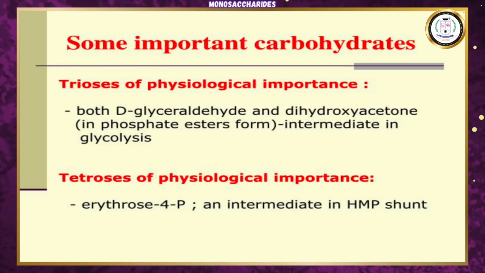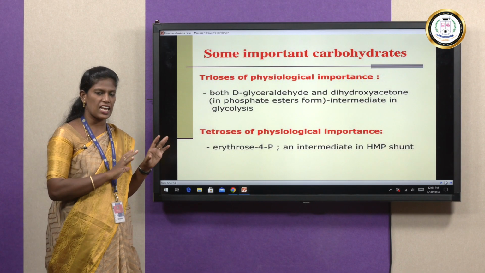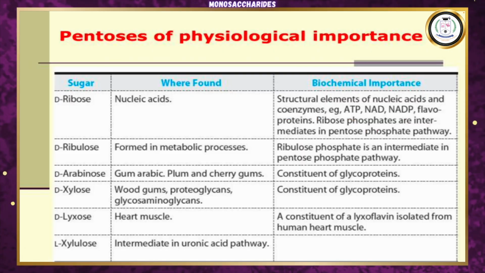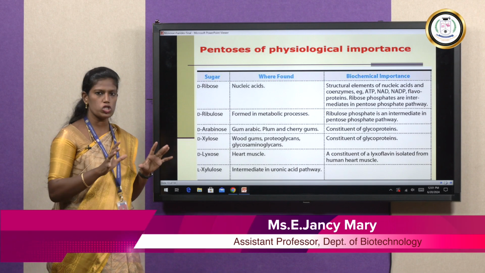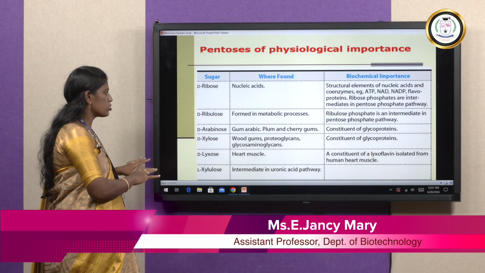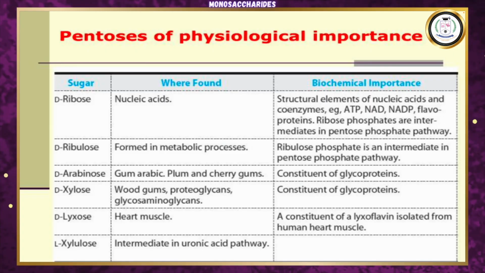Some important carbohydrates among trioses, tetroses and pentoses are: glyceraldehyde 3-phosphate and dihydroxyacetone phosphate, which are intermediates of glycolysis. Among tetroses, erythrose 4-phosphate is an intermediate of the HMP shunt pathway. Among pentoses, ribose is a structural element of nucleic acids. Ribulose is an intermediate of the pentose phosphate pathway. Arabinose and xylose are constituents of glycoproteins. Lyxose is present in heart muscle. Xylulose is an intermediate of the uronic acid pathway.